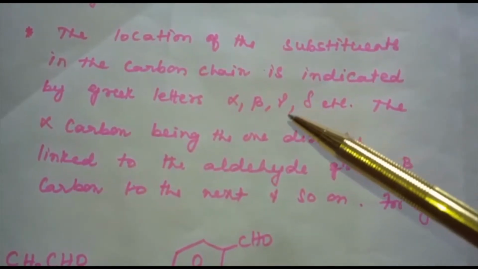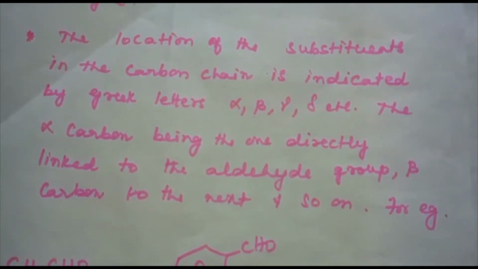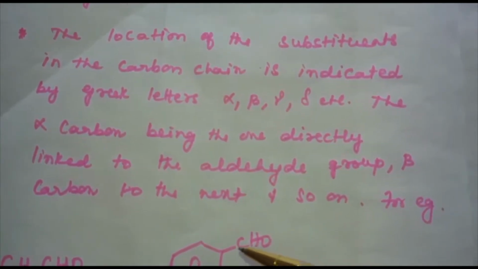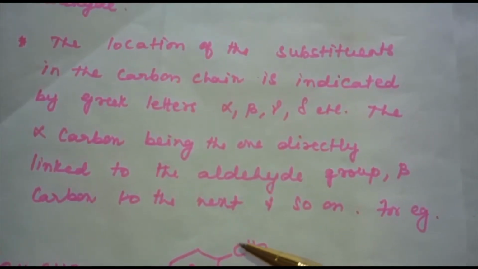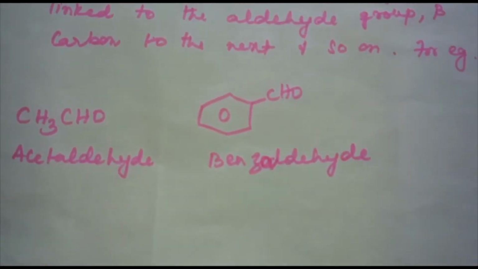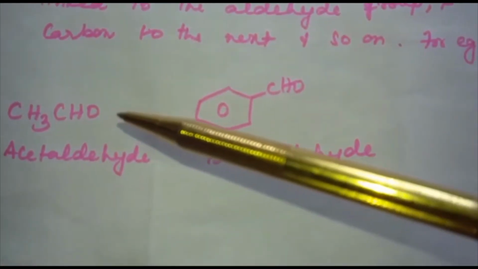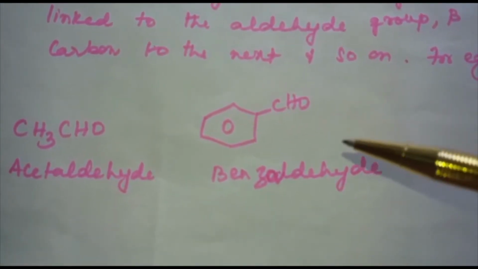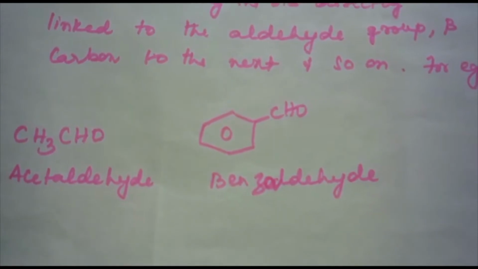alpha, beta, gamma, delta, etc. The alpha carbon is the one directly attached to the aldehyde group, beta is the next, and so on. For example, the name of this compound is acetaldehyde and the name of this compound is benzaldehyde.